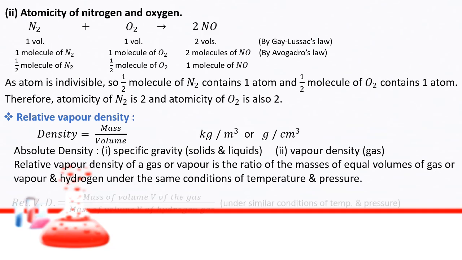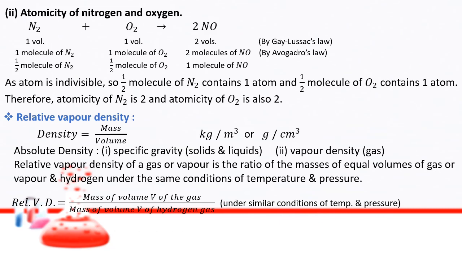Let us see how we can find the relative vapor density. Relative vapor density is abbreviated as REL V D: REL for relative, V for vapor and D for density. Mathematically, relative vapor density is equal to the mass of volume V of the gas divided by the mass of volume V of hydrogen gas, and they should be under similar conditions of temperature and pressure.